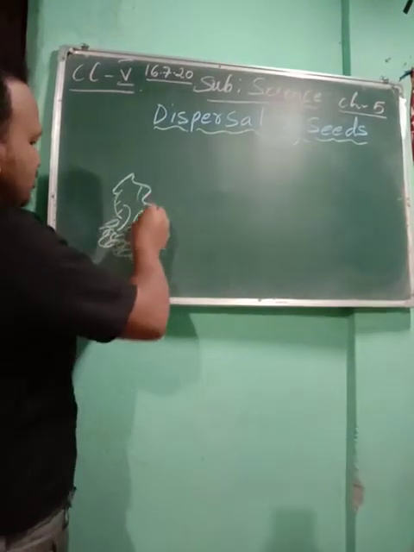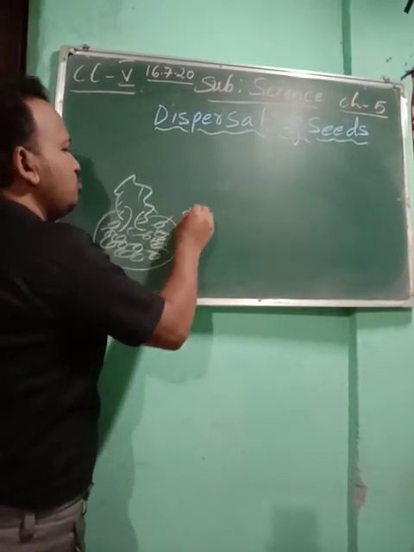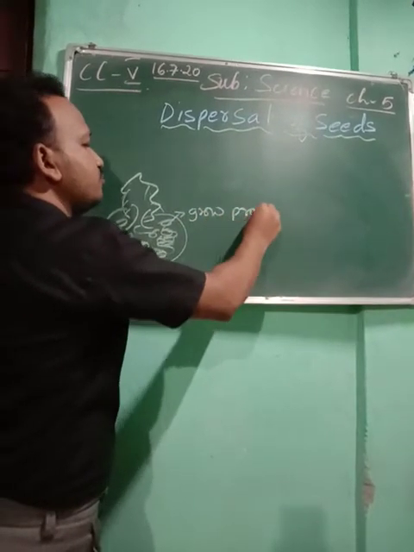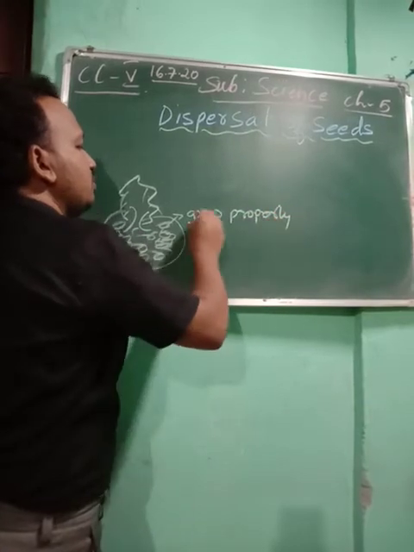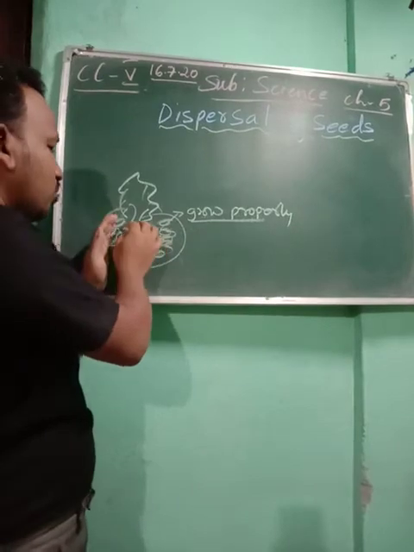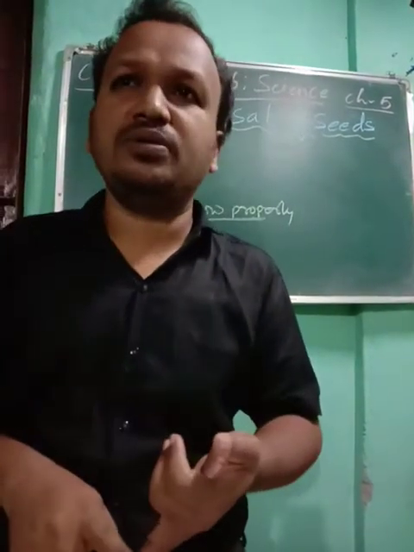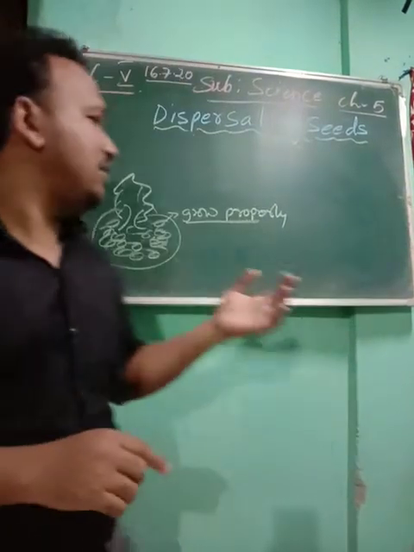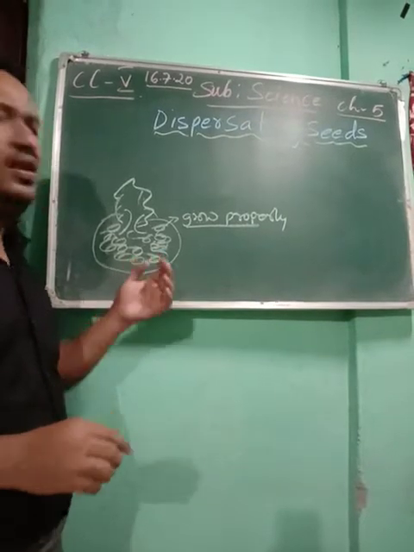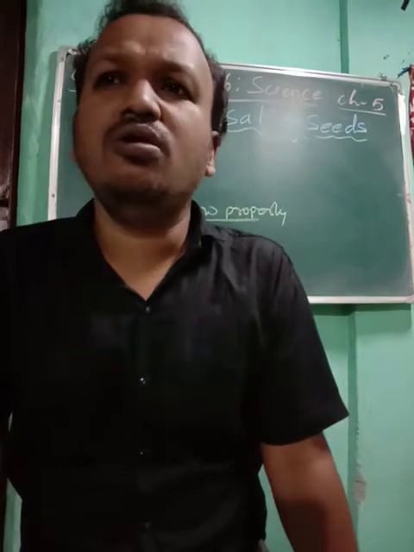When a large number of seeds fall near the parent plant, they will not be able to grow properly. Why? Because so many are together, and they require proper soil, proper warmth, everything. They will not get a sufficient amount of what they require. So a large number of baby plants will die.